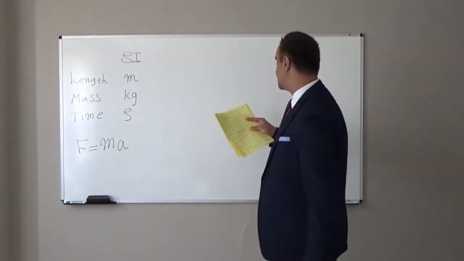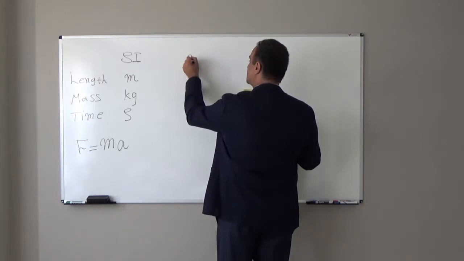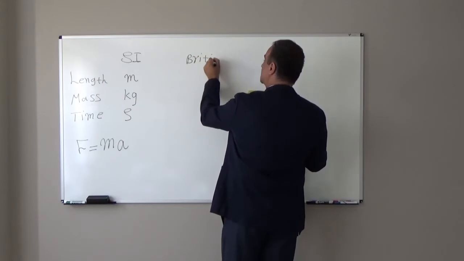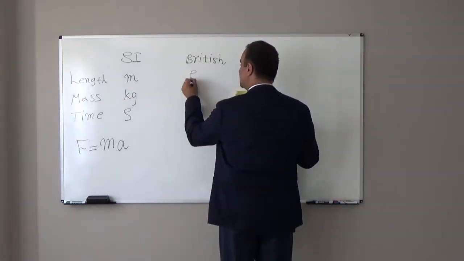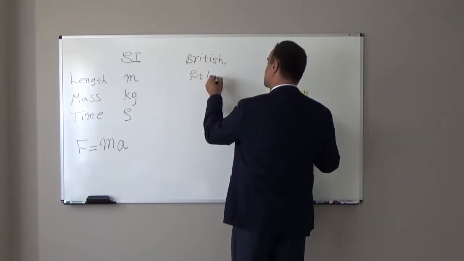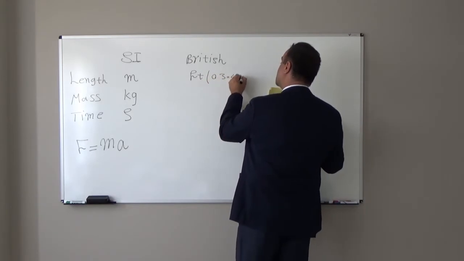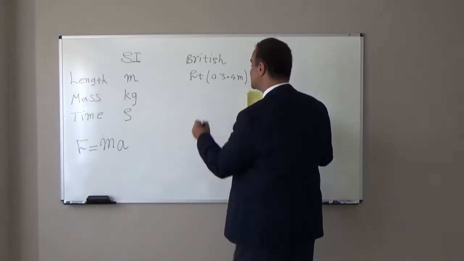Usually we use another unit system, we call it the British system or US customary system. In the British system, the length unit is feet, and 1 foot is roughly equal to 0.304 meter. It is good to know. The unit for mass is slug.